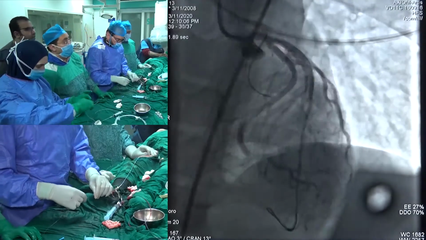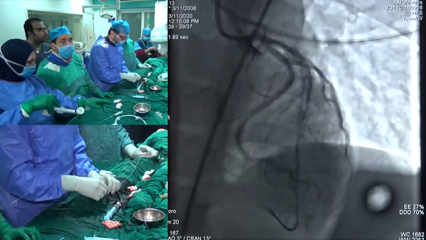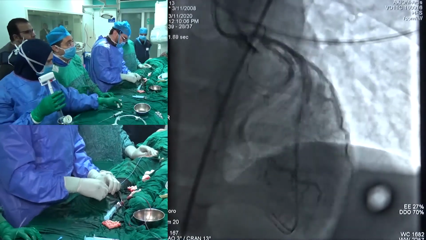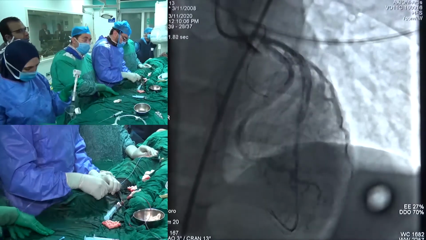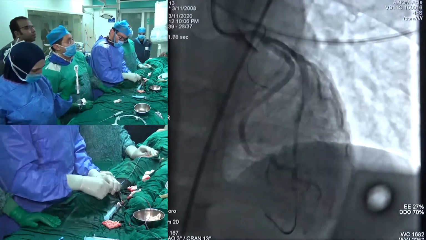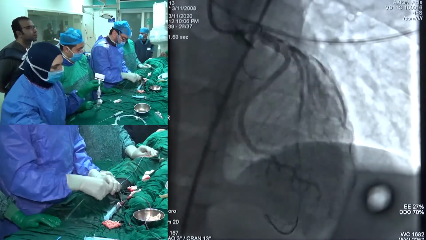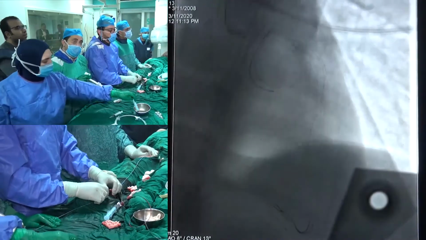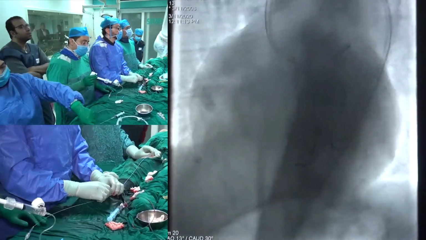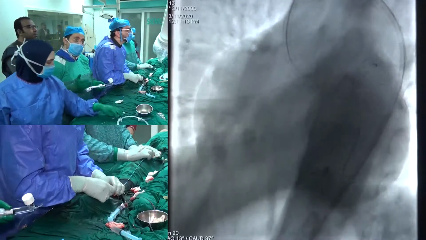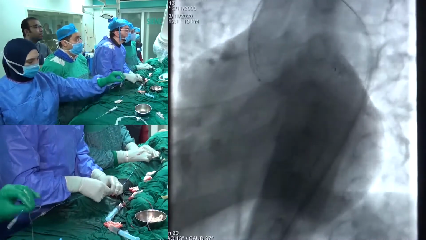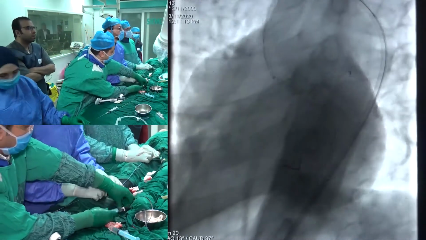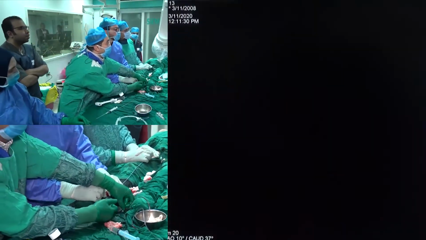This is important, and we are taking different projections just to make sure that the distal part of the bioscaffold inside the LAD is okay without any complications or dissection to the LAD, and the left main is well opened and has no stenosis or step down. Now we are doing post dilatation for the bioscaffold because we know that there is a size difference between the left main and the LAD. We are dilating strictly the left main. We give shots to Professor Magid just to mark that the 3.5 balloon is in the left main.